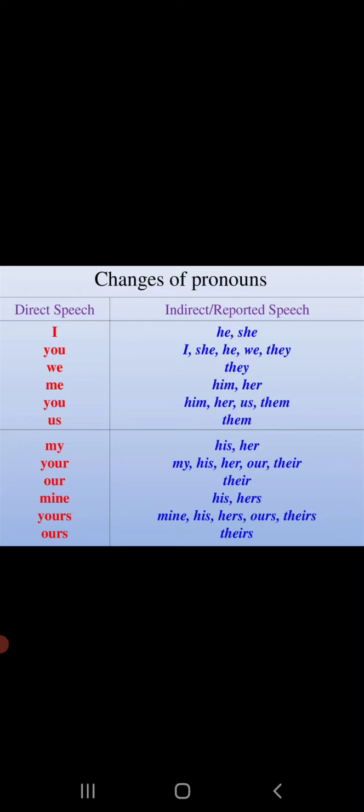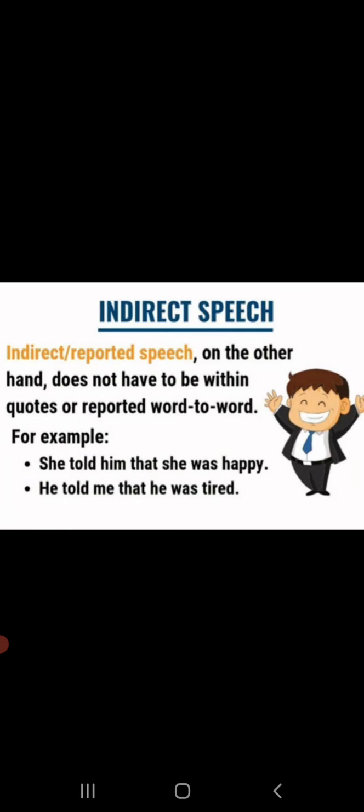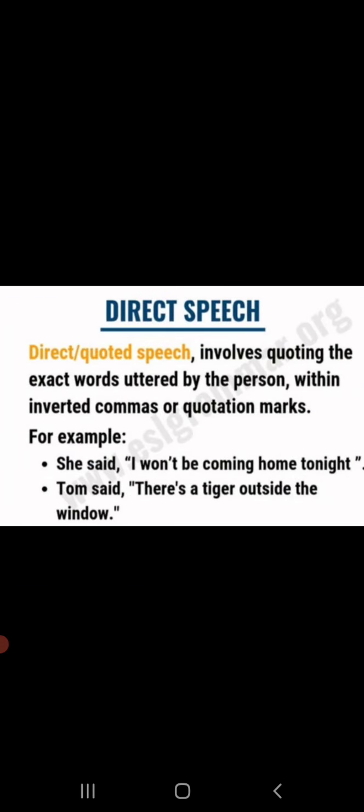One thing you have to remember is that the pronoun you may also be changed to I when the person being talked to is not named in the direct speech. That is, if the object is not given in the reporting verb.